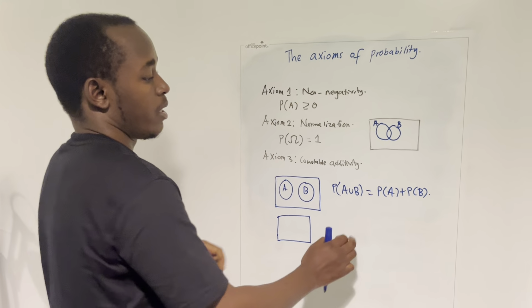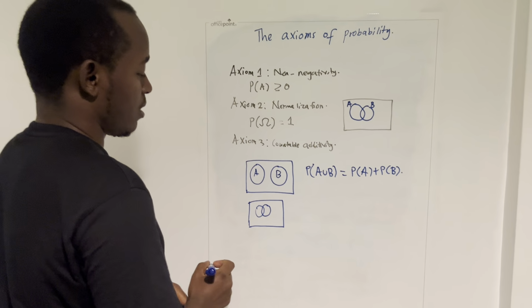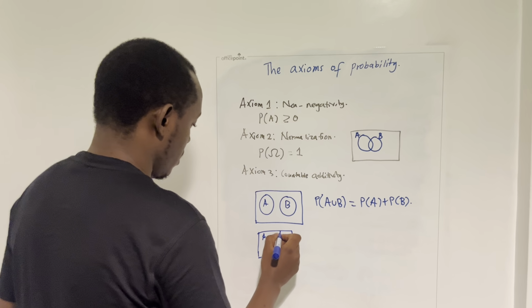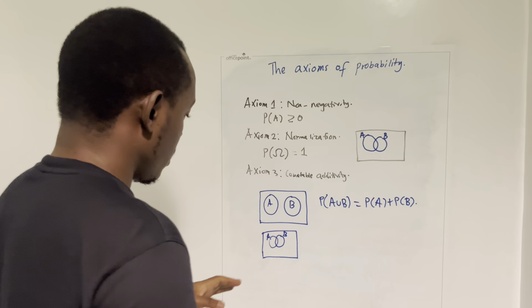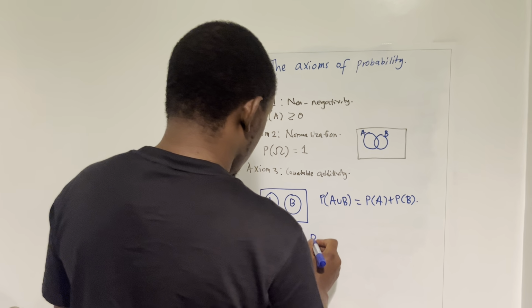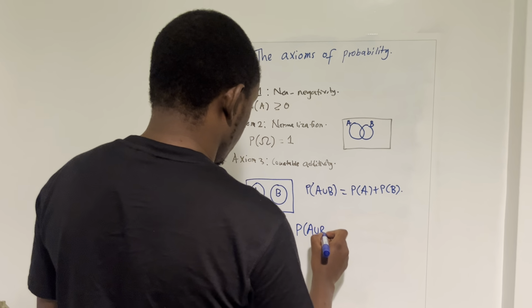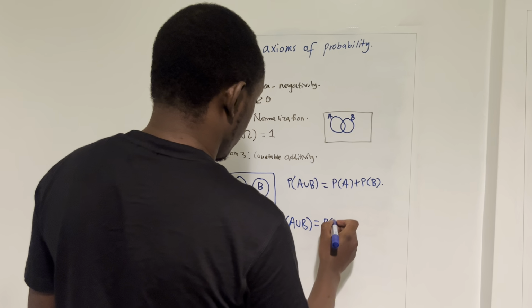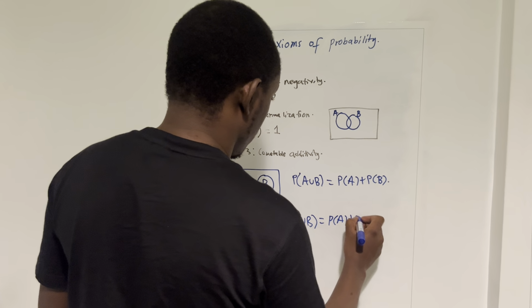But then you can have event A and event B with an intersection. If they have an intersection, the probability of A union B will be equal to the probability of A plus the probability of B.